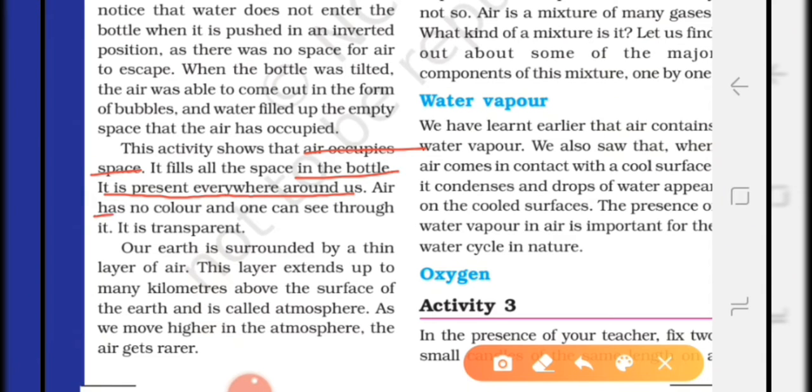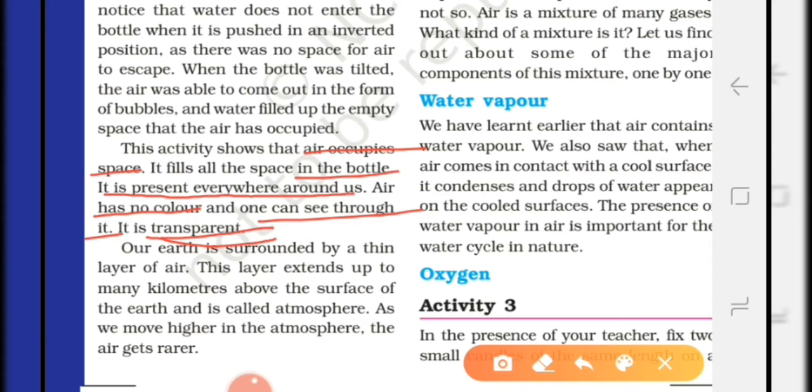Air has no color and we can see through air, which means air is transparent. This is the physical property of air. Air is colorless and it is transparent. And air occupies all the provided space.